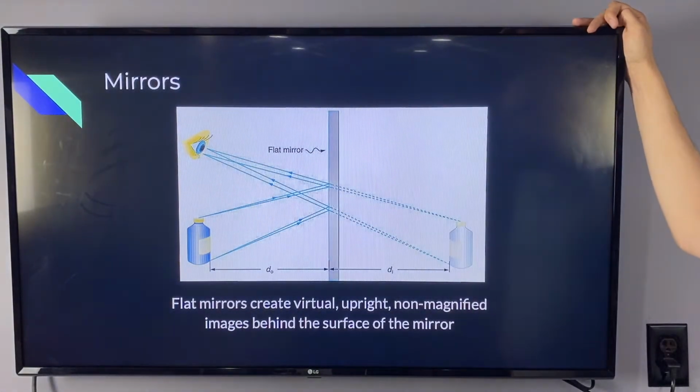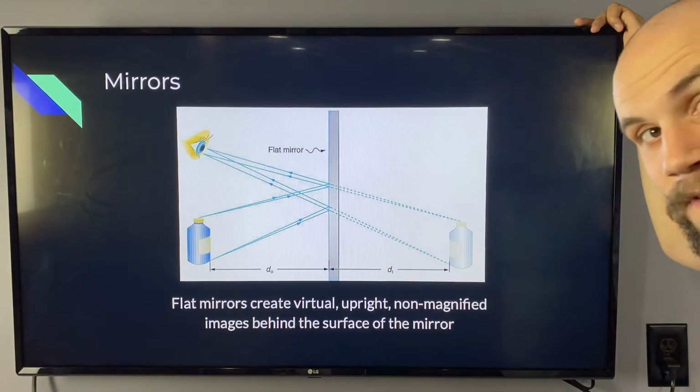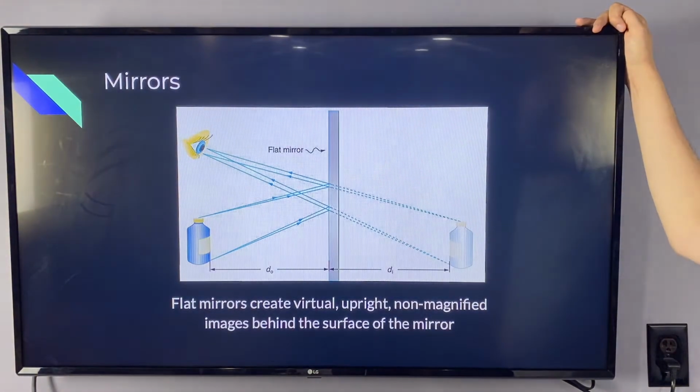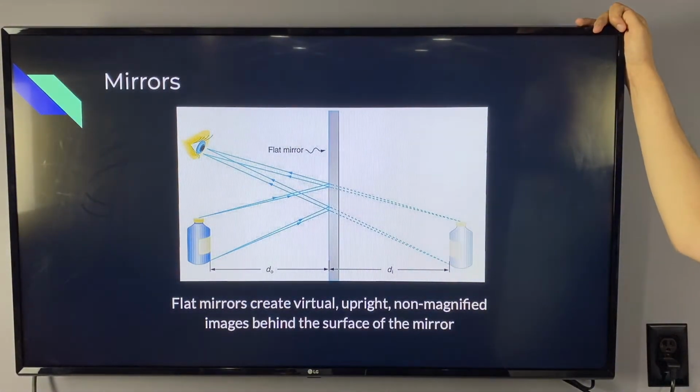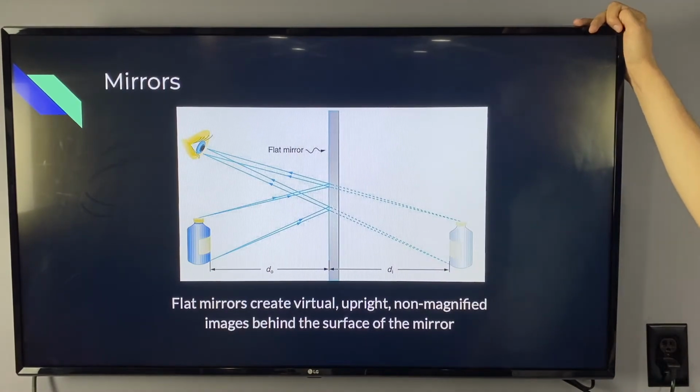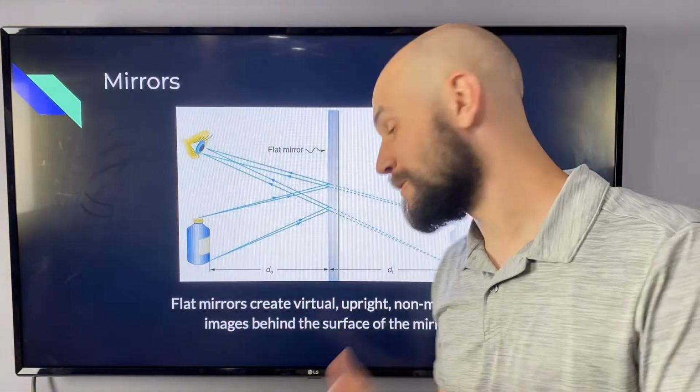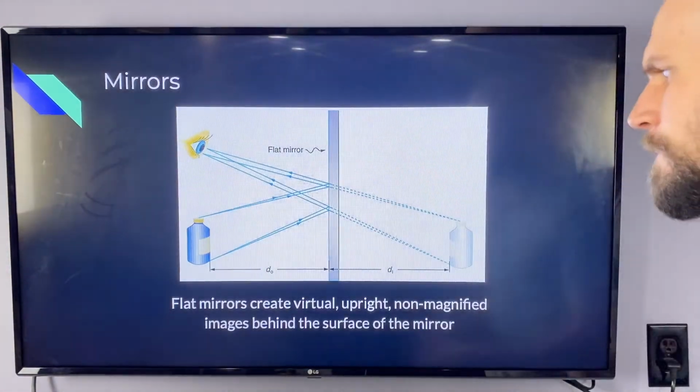So what flat mirrors do, these are the mirrors that you'll normally find in your home. They create virtual, upright, non-magnified images behind the surface of the mirror. Let's break down this statement because we have to know what each one of these words mean.